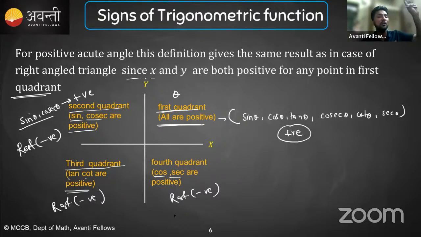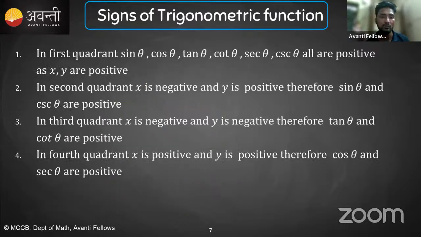दिमाग में बस ये याद रखना कौन कौन positive होता है. First quadrant all positive, second quadrant sine and cosec positive, third quadrant tan and cot positive, and fourth quadrant cos and sec positive. Okay, just remember it and then we can find any values. Okay, these are the results. If you don't want to remember it also it's fine, कोई जरूरत नहीं है इसको.